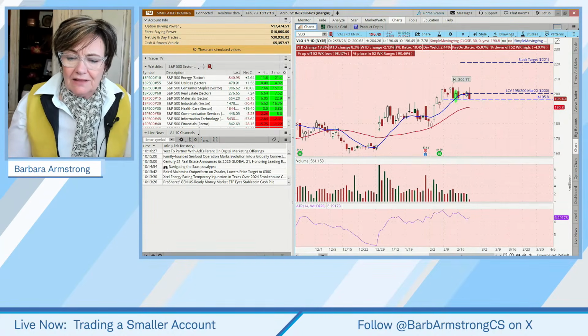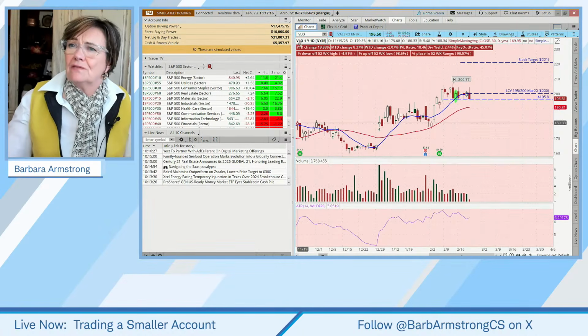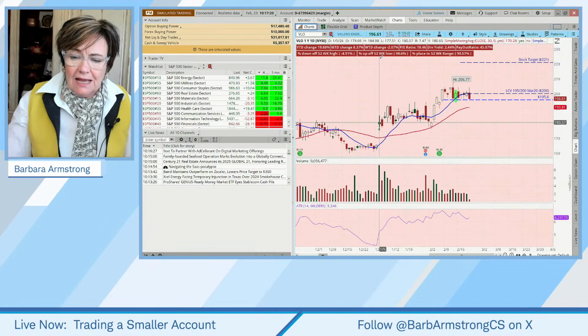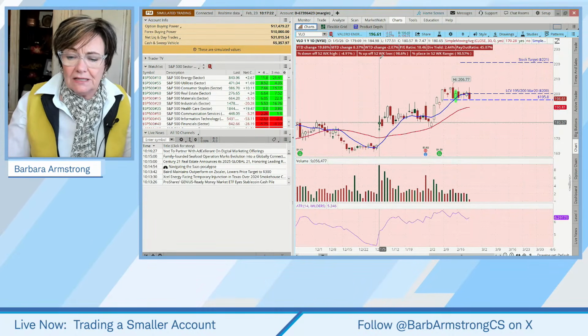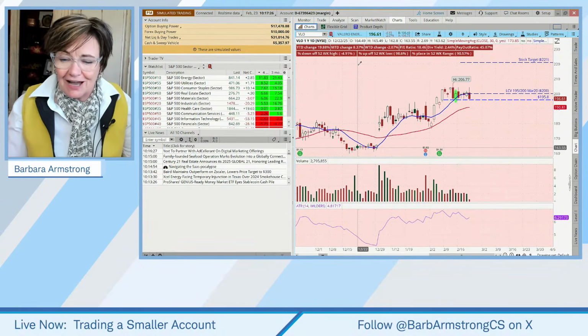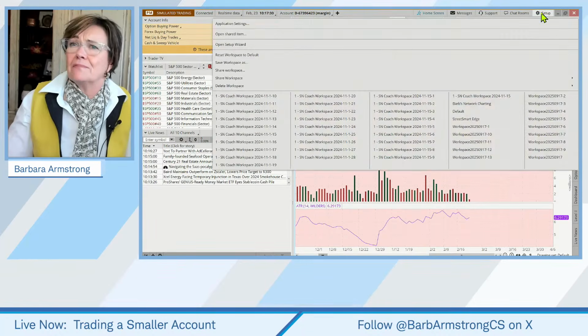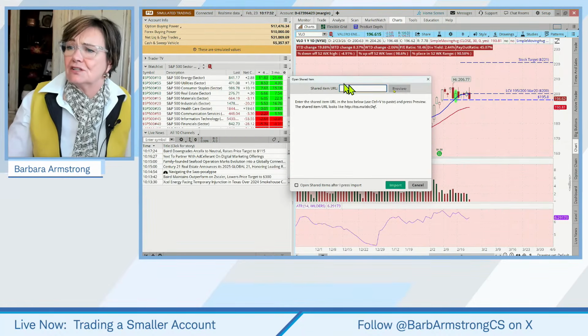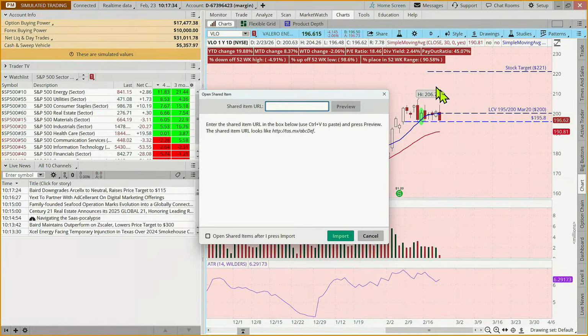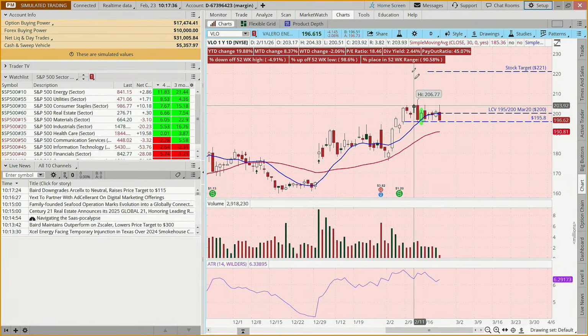Okay. How do we get the red barcode? Are you talking about this here, this year to date, month to date? That's a script and it's in the post pinned to the top of my X feed. I have a lot to cover today, so I'm not going to go and look that script up, but you just add the script by coming to setup, open shared item, pop that script in and import it, and bada bing, bada boom, you got it.